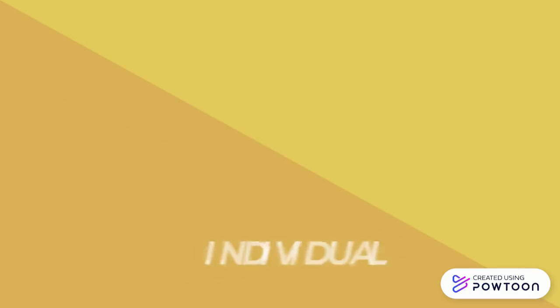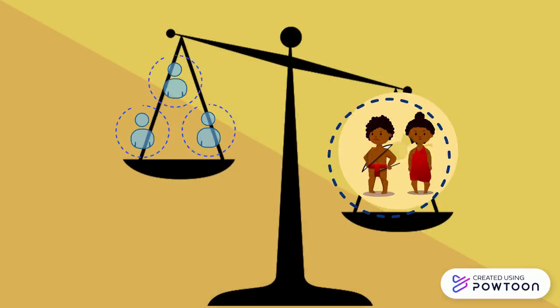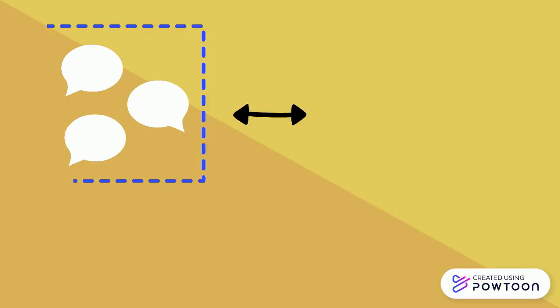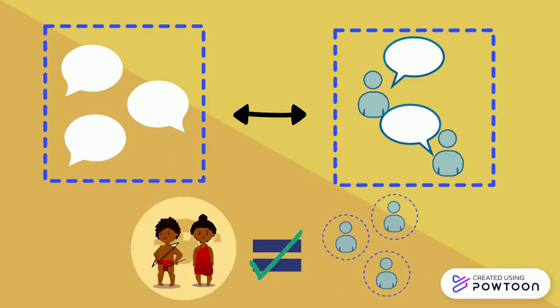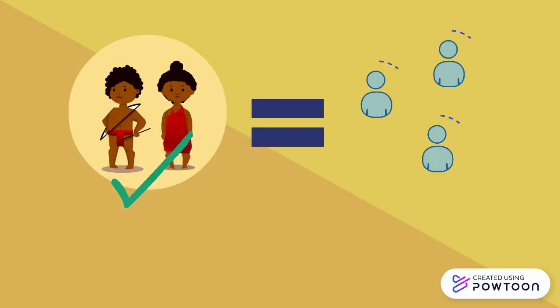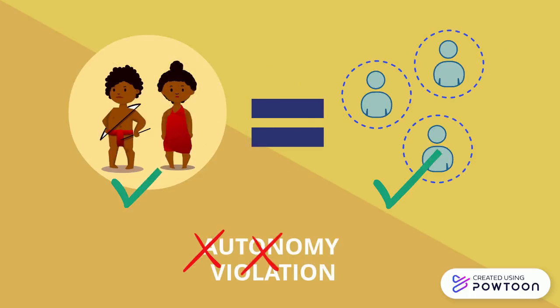This is because the consent of the individual would be considered compromised if they would feel compelled to participate in the study due to the decision of the community. However, if the decision of the community was arrived at after several community meetings and discussions where the members freely participated, then the consent of the community may be regarded as the representation of the members' decision. In this case, the group's decision strengthens the individual decision rather than violating autonomy.